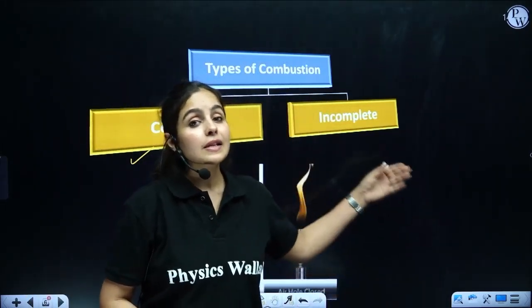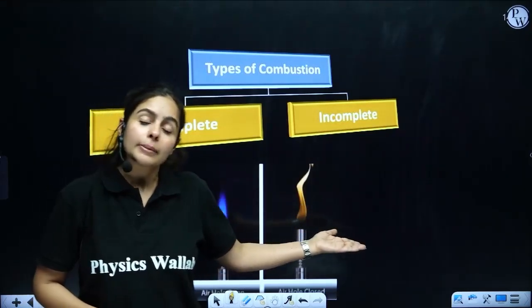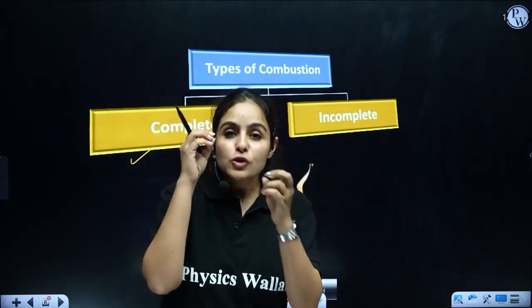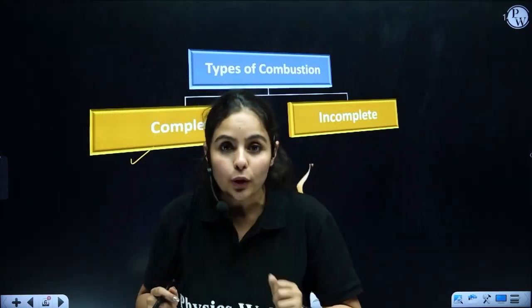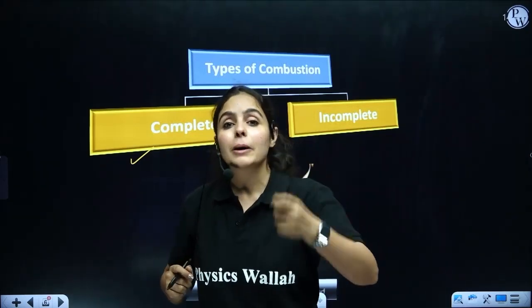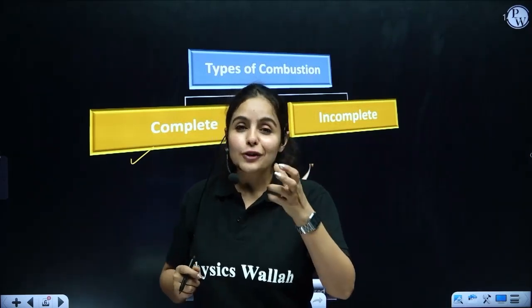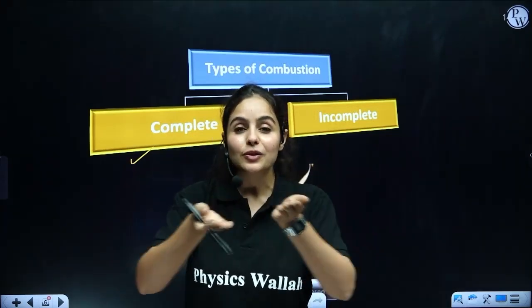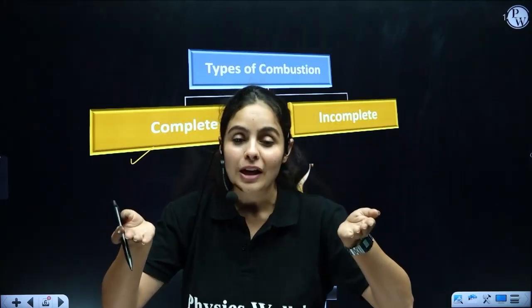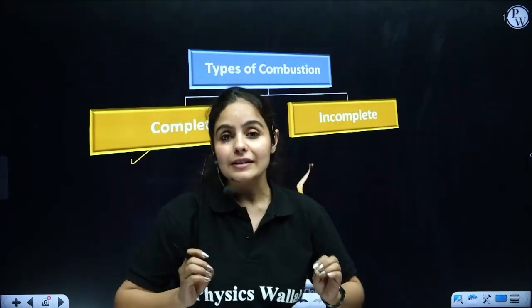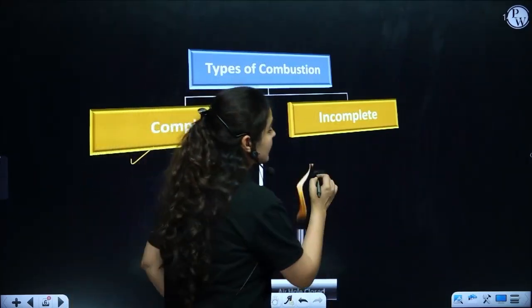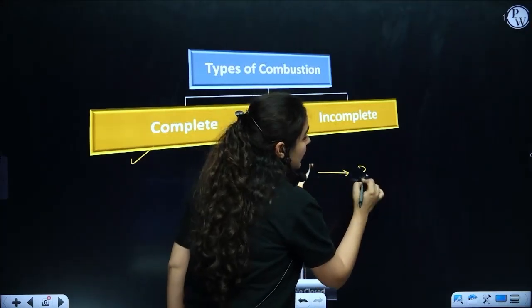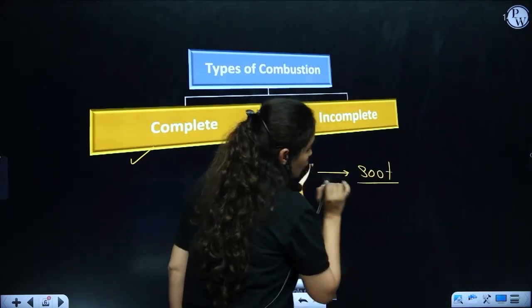But incomplete combustion happens when your stove is not cleaned properly or gas is about to finish. You might have noticed that a few utensils turn black from the bottom. The reason behind that is that in incomplete combustion, they actually produce soot.